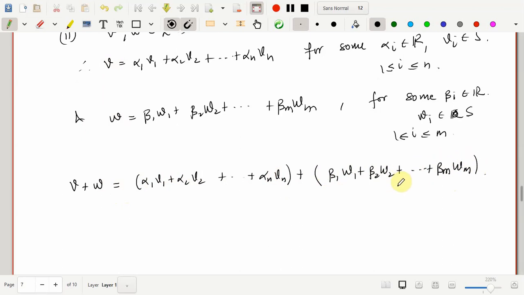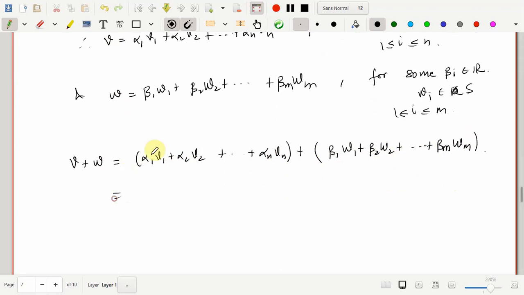If I remove the brackets, as associativity holds, I can write this as alpha 1 v1, alpha 2 v2, and this goes on till alpha n vn, plus beta 1 w1 plus beta 2 w2, and this goes on till beta m wm.